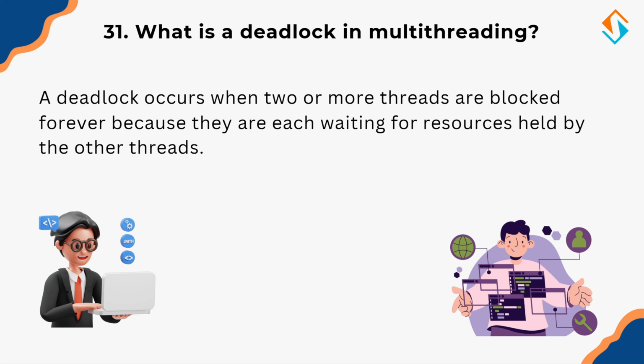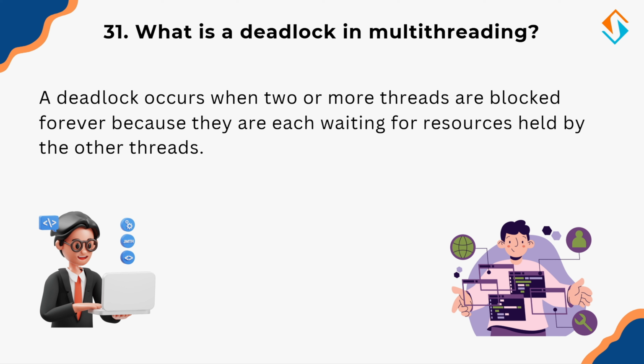This leads to a situation where none of the threads can proceed, causing a system freeze or slow down. Imagine two people trying to pass through a narrow doorway from opposite sides. Neither wants to step back, so both remain stuck. Similarly, in multi-threading, a deadlock happens when multiple threads hold on to resources that others need, preventing progress.